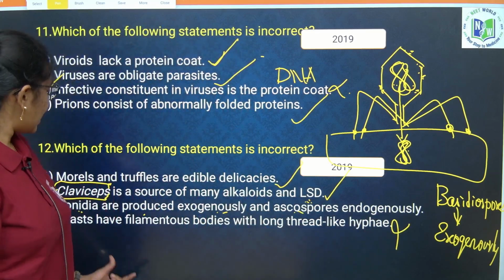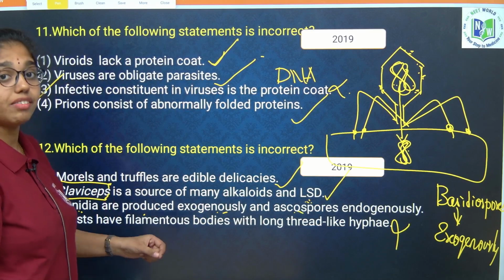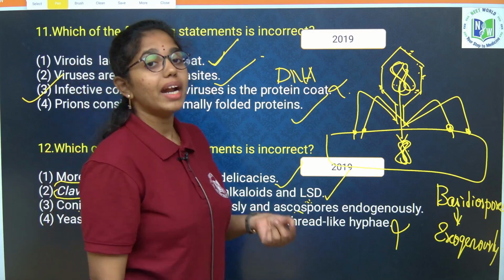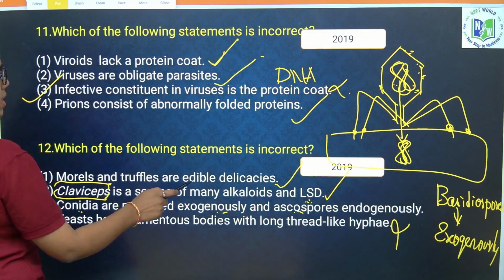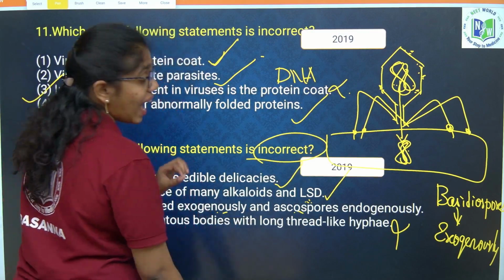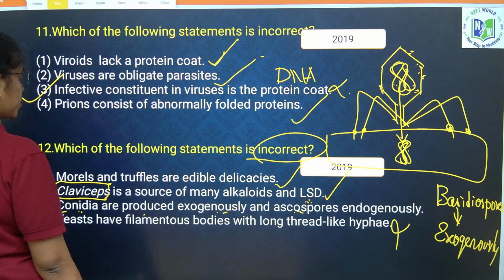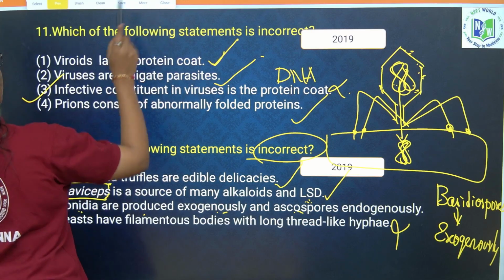So yes. Next, yeast have filamentous bodies with long thread-like hyphae, which is wrong. We all know yeast, which is Saccharomyces cerevisiae, is a unicellular structure. It doesn't have filamentous bodies or hyphae. Yes, he is asking for the incorrect statement, and the incorrect statement is option 4. Clear, ma?